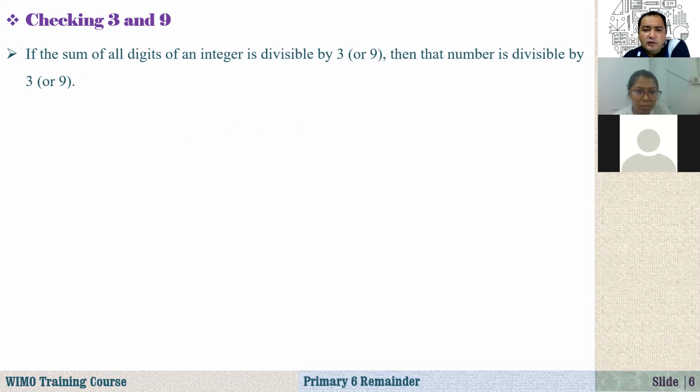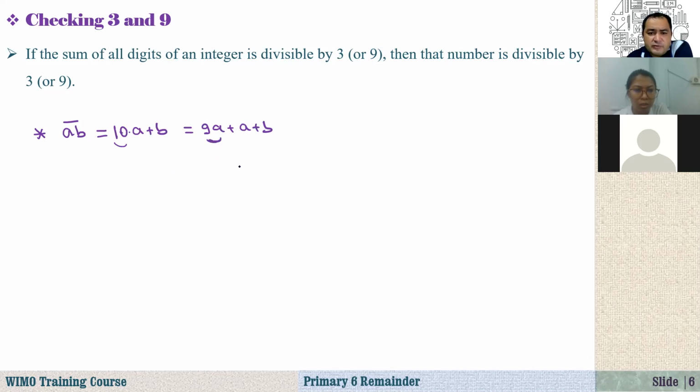If the sum of all digits of an integer is divisible by 3 or 9, then that number is divisible by 3 or 9. Why is it so? Let's say we are given a two-digit number. The expanded form of this two-digit number is 10 times A plus B, right? Because of this 10, I can always write it as 9A plus A plus B.